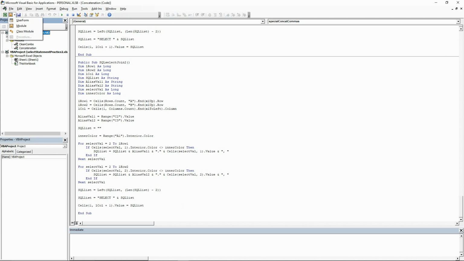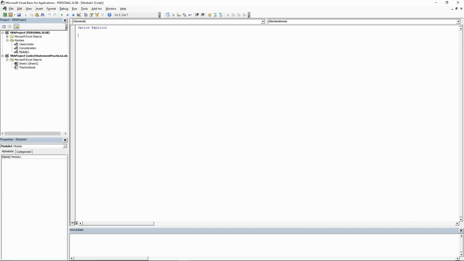In the VBA, we will start with a fresh module. We will call this new module SQL Mod. We're going to create a public function and call it special concat, mod. It will take one argument for the range of the where clause, and it will return a string of the concatenated list of customer IDs.